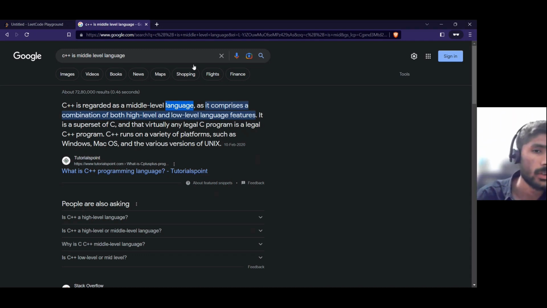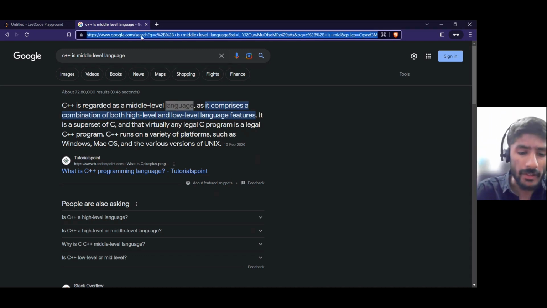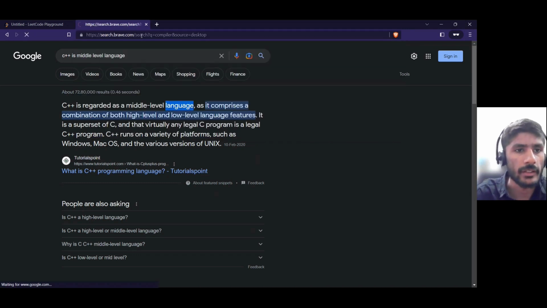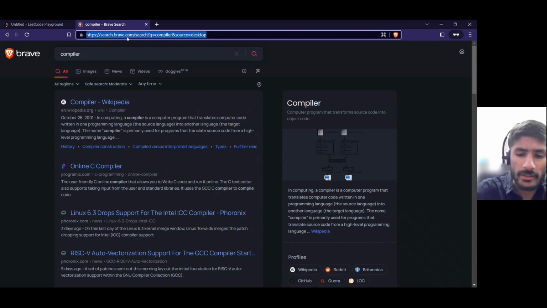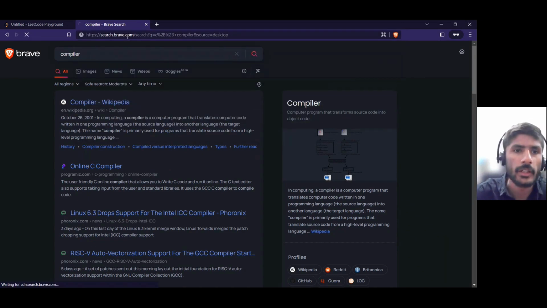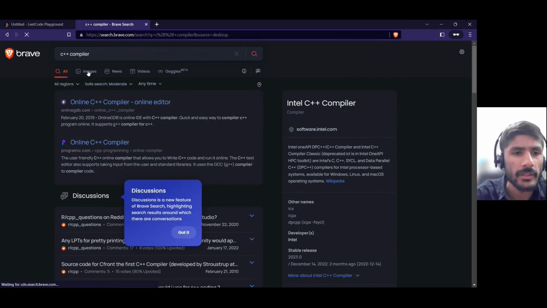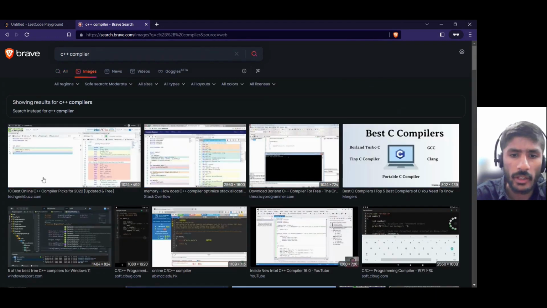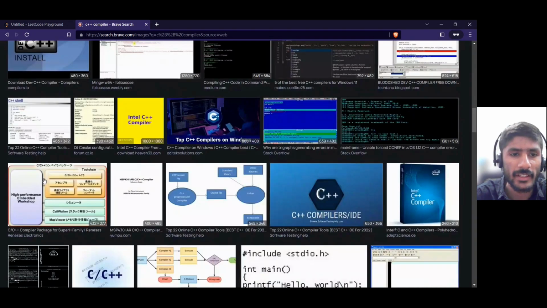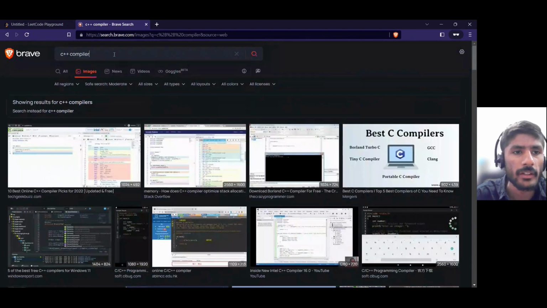Now I have to tell you what a compiler is. So I search for C++ compiler and images. There are different types of online compilers, or I can say a diagram.